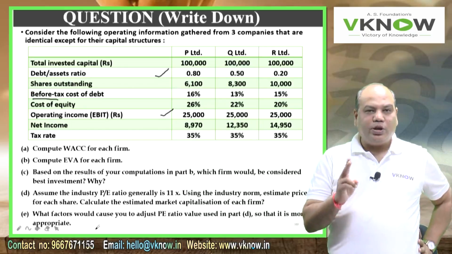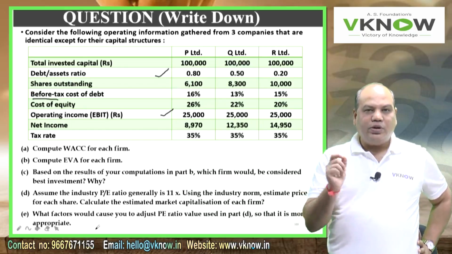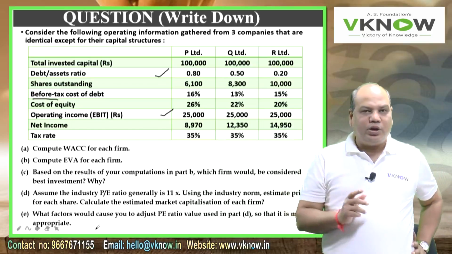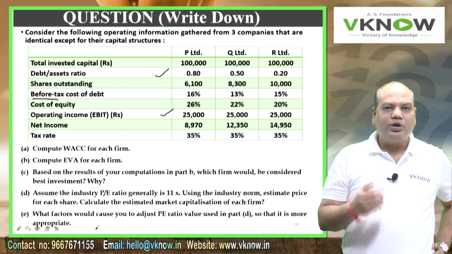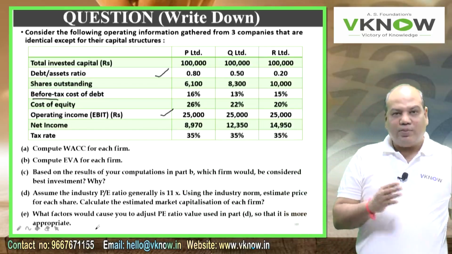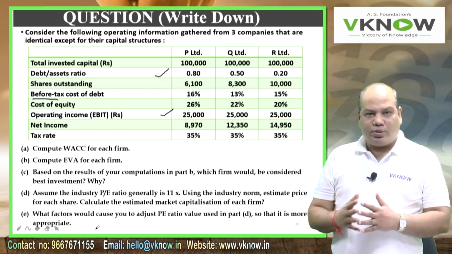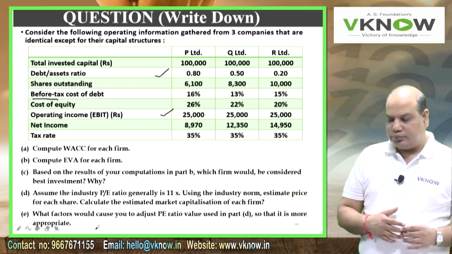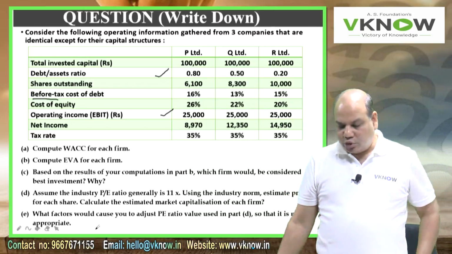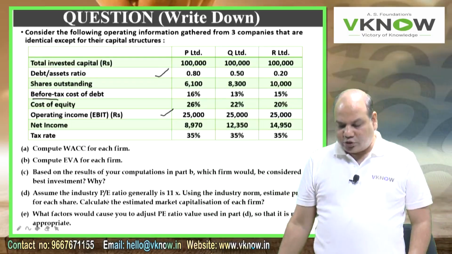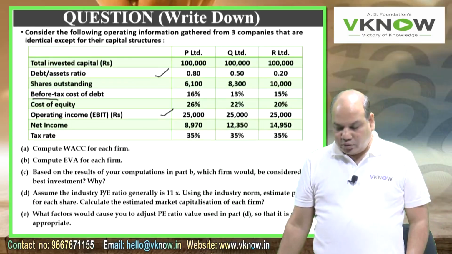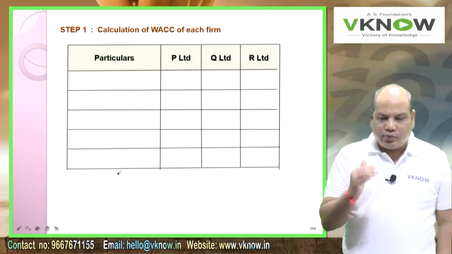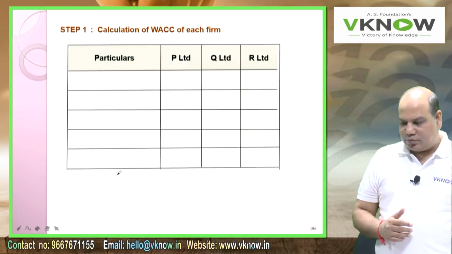You are using the same P/E ratio for all three companies. Is it an appropriate approach? If not, then why would you take a different P/E ratio for different companies? So write a small note that use of the same P/E ratio for companies which have different capital structure is not appropriate. That will come later. The new questions added here are the last two, D and E. They have merged the chapter of valuation using P/E multiple with the economic value added chapter.